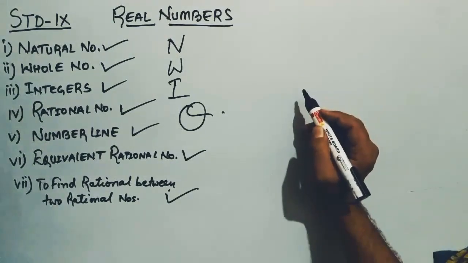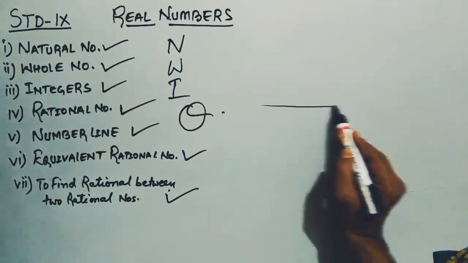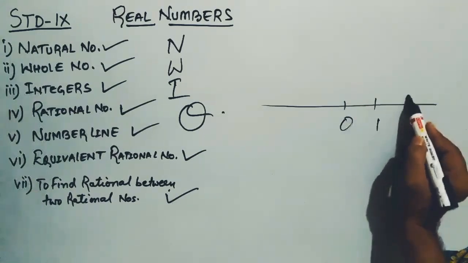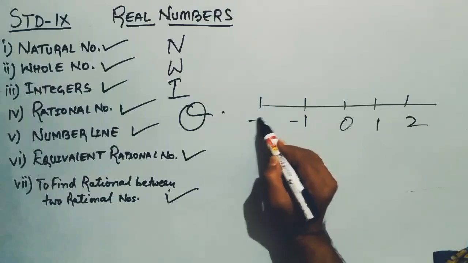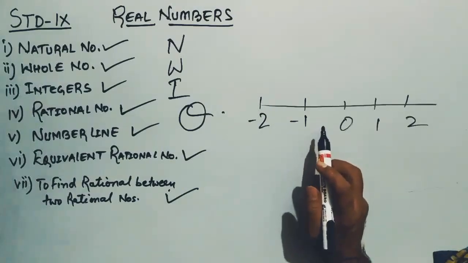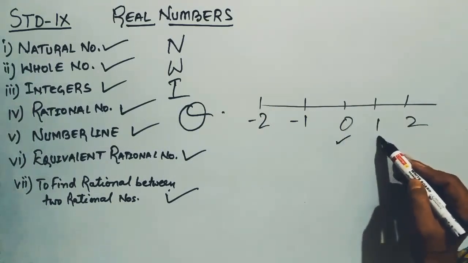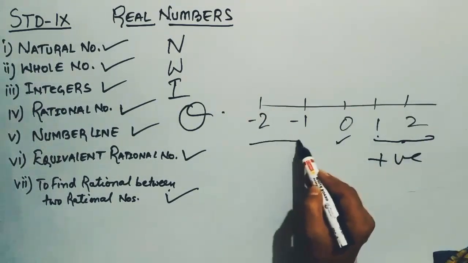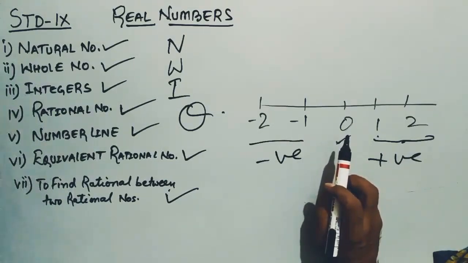Next, we move to the number line. What is a number line? A number line is basically a straight line on which the positive integers as well as the negative integers are marked. As we can see here, we have a straight line, and 0 is there. Positive integers are there, and negative integers are there. This line is used to represent integers or rational numbers.